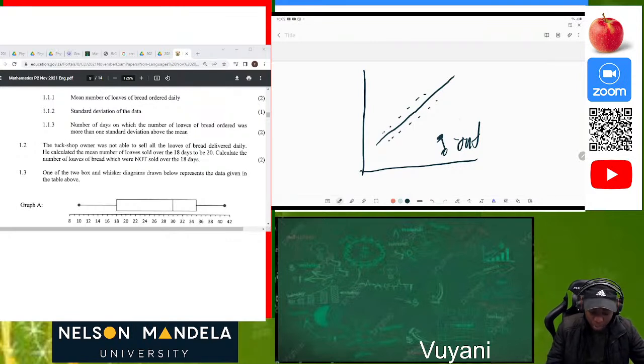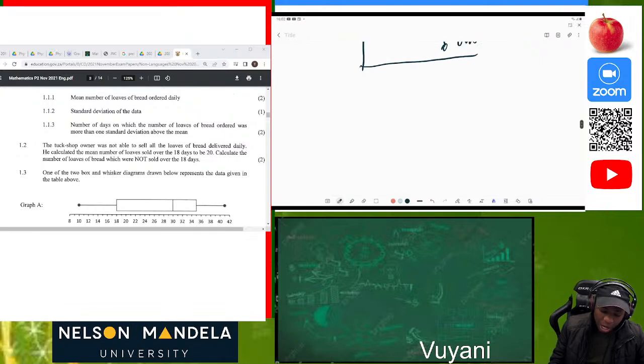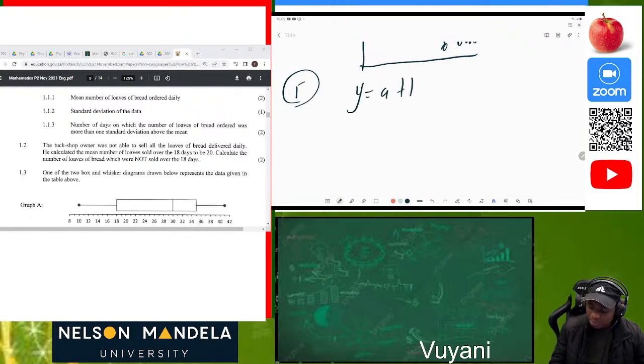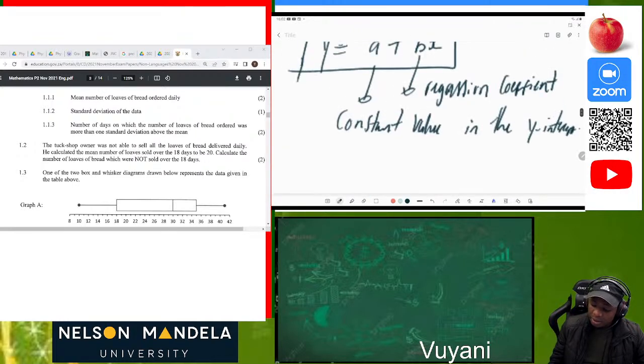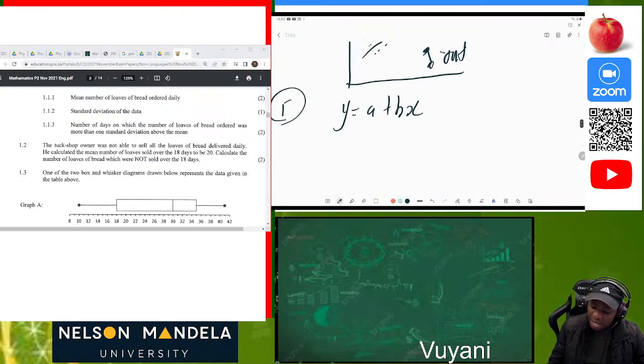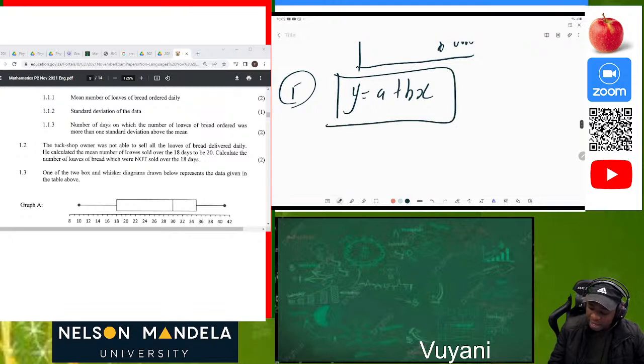So what is also important is, how do you get the value of r? You must be able to calculate the value of r. r is the correlation coefficient. Also, in this formula y is equal to a plus bx, which is our regression line formula, the values of a and b are found on your calculator, which is a Casio. So how do we find the values of r and a?